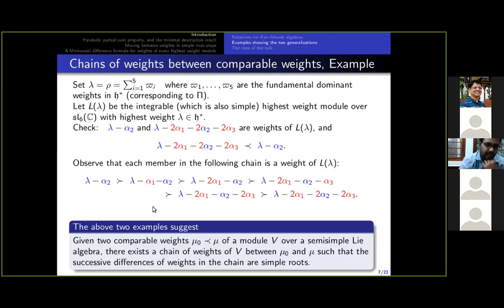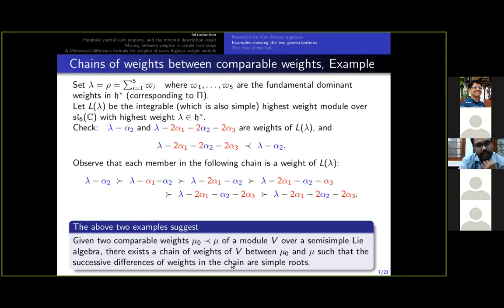Now, these two examples suggest: suppose I start with a semi-simple Lie algebra G and a module V, not necessarily highest weight, and two weights, mu naught strictly below another weight mu. Then we can find a chain of weights between mu naught and mu, such that the difference between any two successive weights in the chain is a simple root.